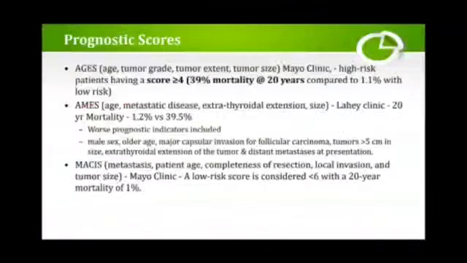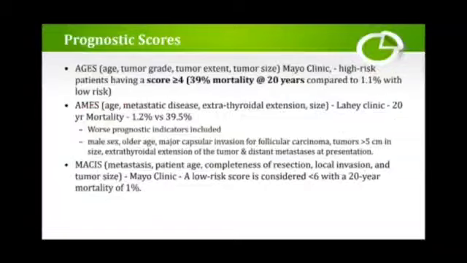Coming to the prognostic scores, there are the AGES score, the AMES score, and the MACIS score. The AGES score comprises age, tumor grade, tumor extension, and tumor size. Sometimes in examinations you can be asked for the expansion of AGES, so you should know that. High risk is a score of more than 4. I'll be telling the components in the next slides.